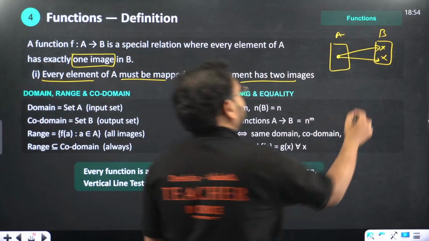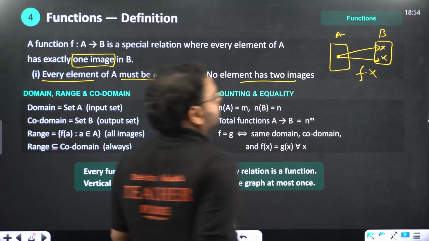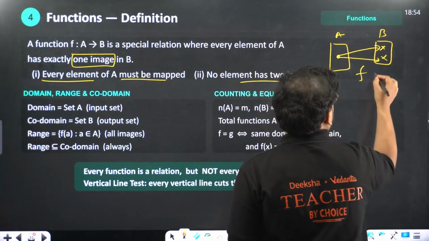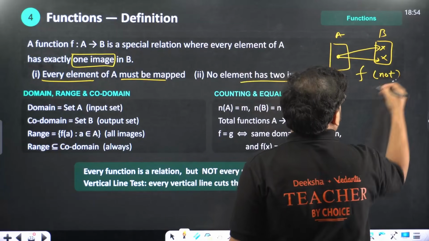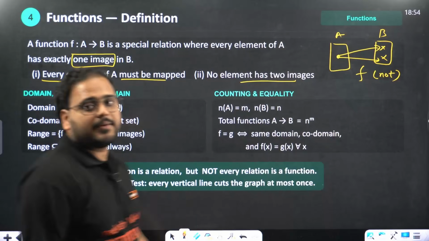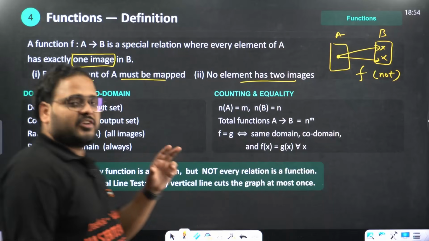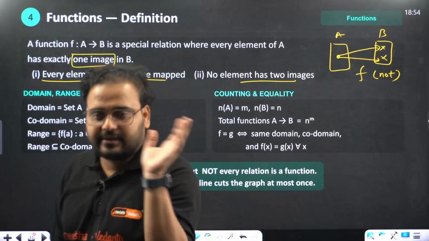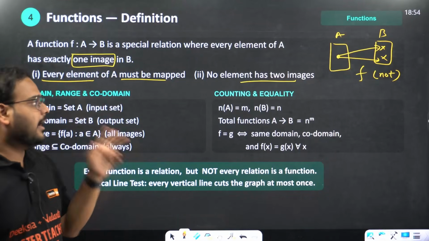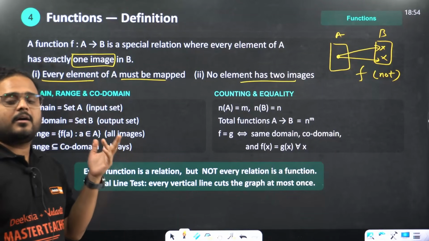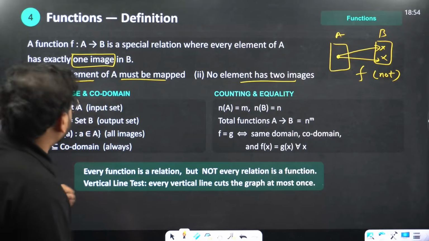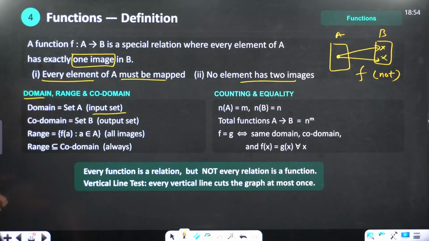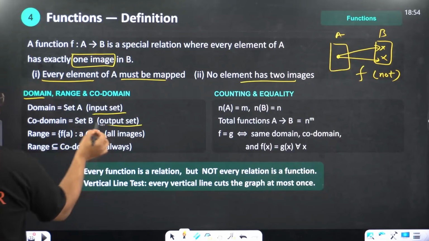This is not a function. Not a function. Clear? What is a function? It's a relation in which every element in the domain is mapped, and none of the elements has two images. What is the domain, sir? Same thing. The input set A is called the domain. What is the codomain, sir? The output set is called the codomain.